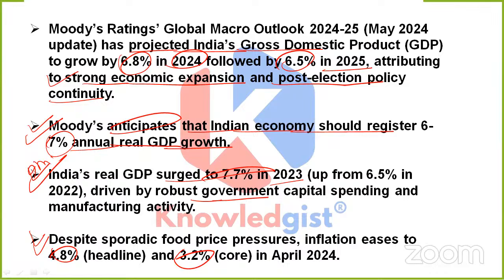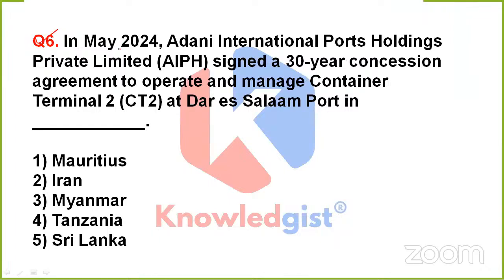in April 2024. So from here, we came to know the GDP for 2024. Apart from it, we came to know the GDP for 2025, the reason behind this increment in GDP, and that Moody's has also anticipated that the Indian economy should register 6 to 7% annual real GDP growth, and then they also talked about the inflation, which is easing to 4.8% headline and 3.2% core in April 2024. Yeah. Now, the next question is asking, in May 2024, Adani International Ports Holdings Private Limited signed a 30-year concession